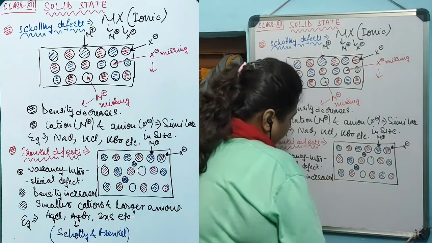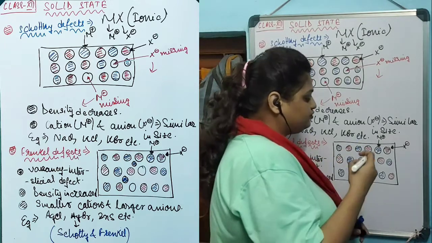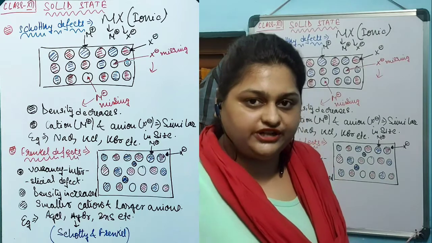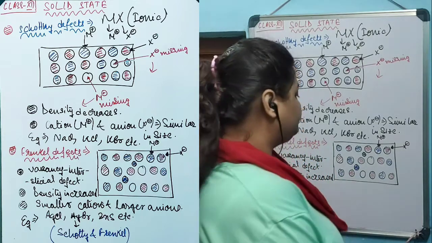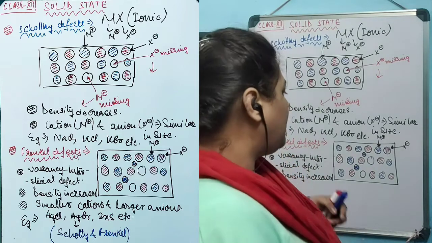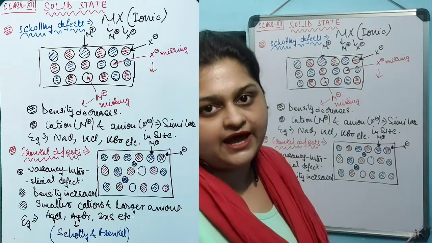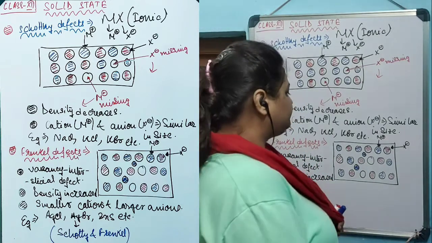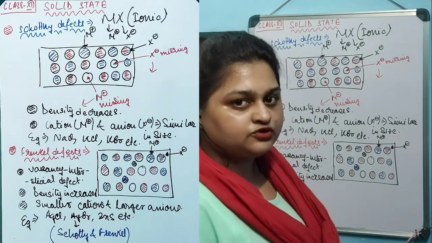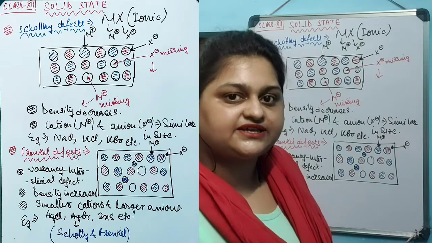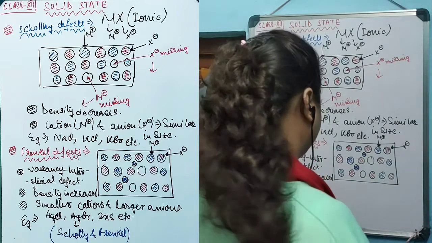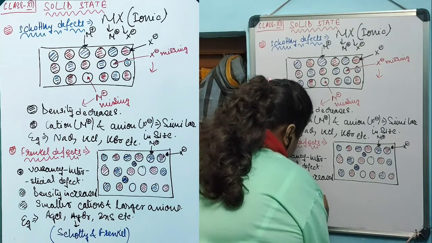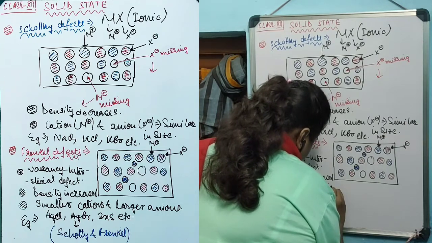Now, cations are the only particles that leave their lattice point and move into the interstitial position. That's why if a cation is extremely bulky in size, these kinds of defects cannot be created by those cations. That's why Frenkel defect is only created by ionic compounds in which the cation is extremely small compared to the anion. That is, Frenkel defect is created by a smaller cation and a larger anion.